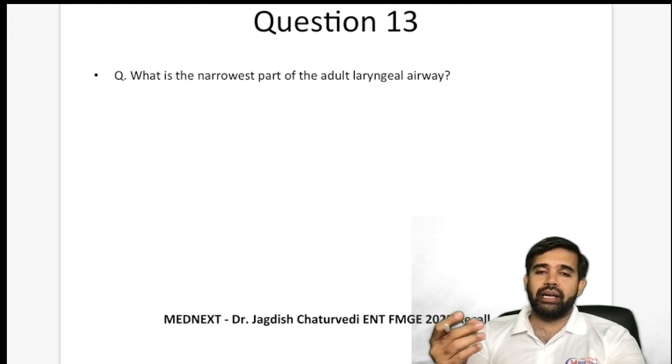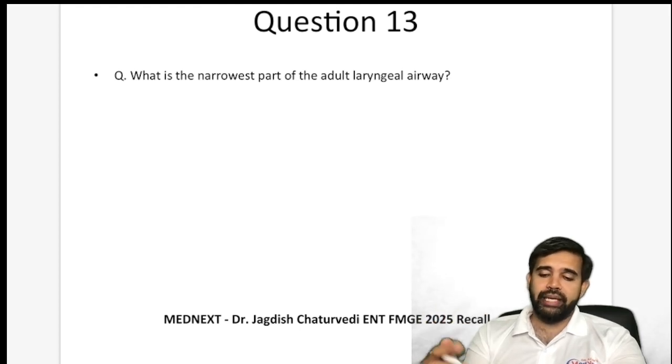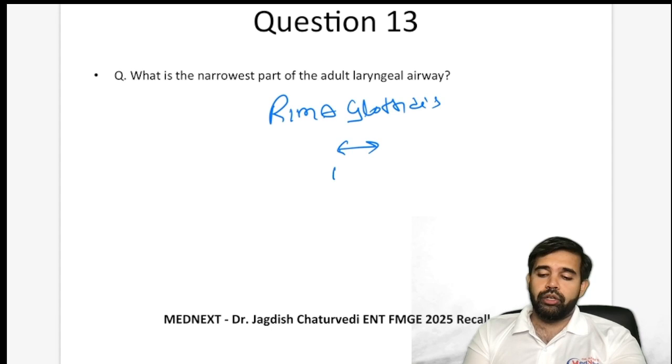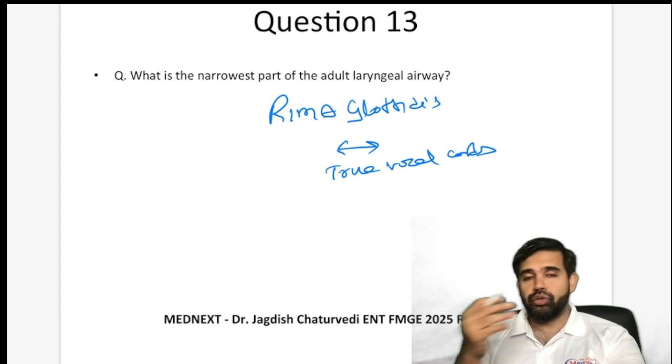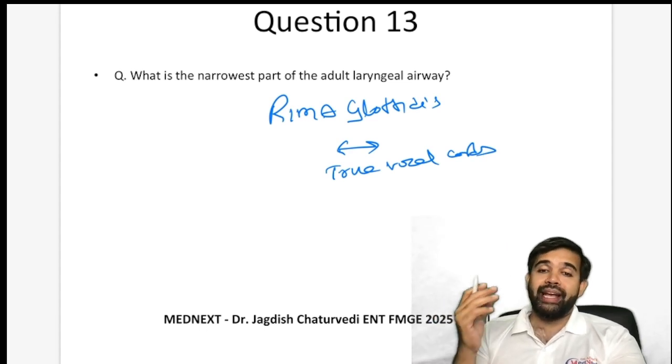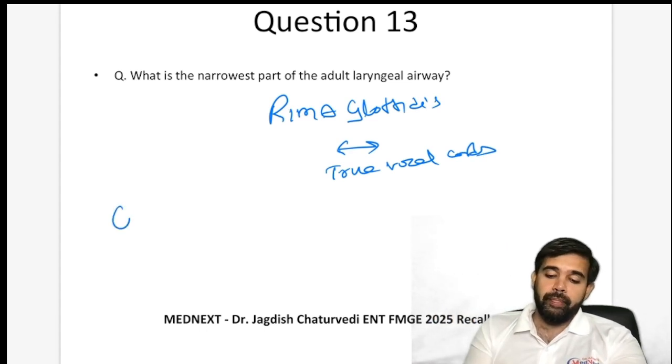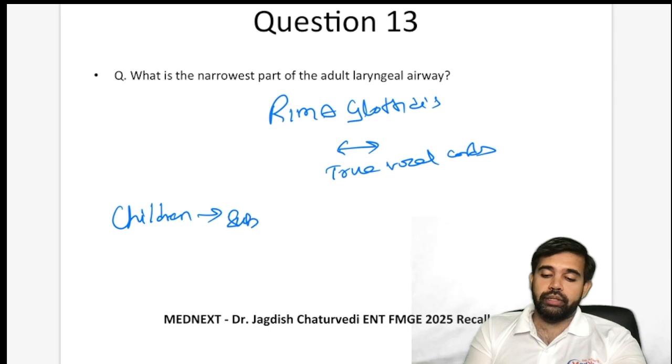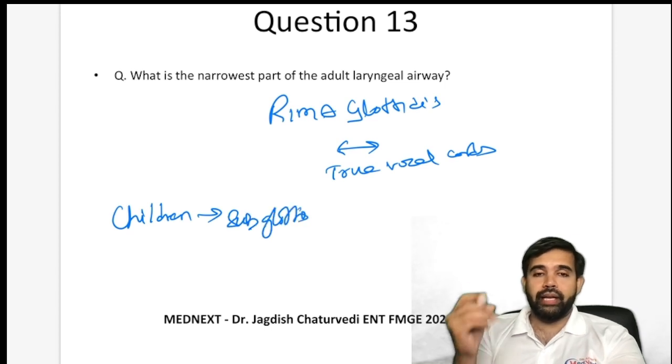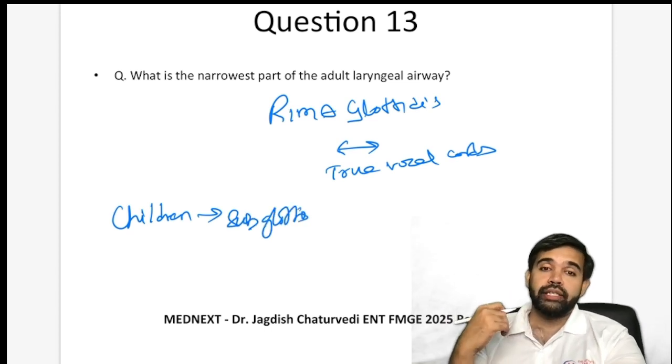The narrowest part of the adult laryngeal airway has also been asked many times. Usually they ask it with rima glottidis. Rima glottidis is the space between the true vocal cords, and this is usually the narrowest part in adults. In children, the narrowest part is the subglottis. That's why they have a chance of getting subglottic stenosis.